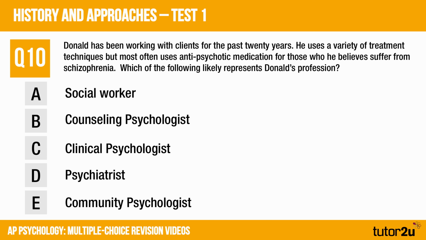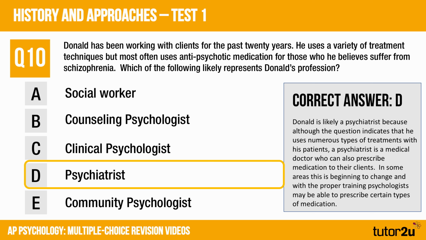Let's take a look at the right answer for question 10, which is psychiatrist. Donald is likely to be a psychiatrist because although the question indicates that he uses numerous types of treatment with his patients, a psychiatrist is a medical doctor who can prescribe medication to clients. And that's what Donald's doing. He most often uses antipsychotic medication for his clients who he believes suffer from schizophrenia. So answer D, a psychiatrist.